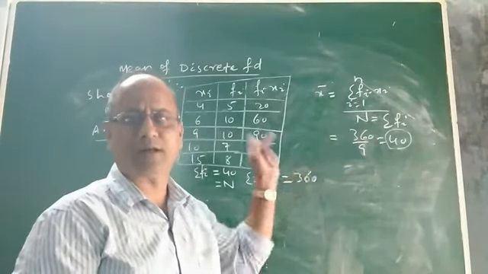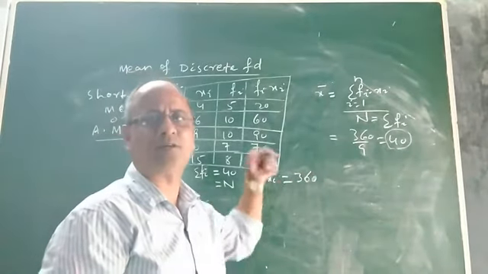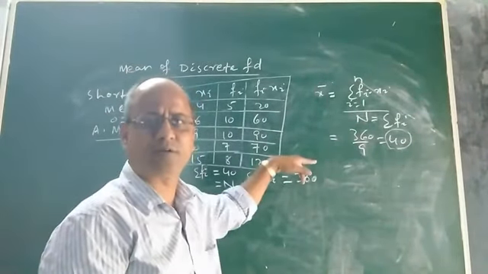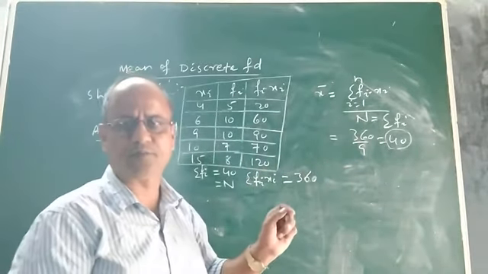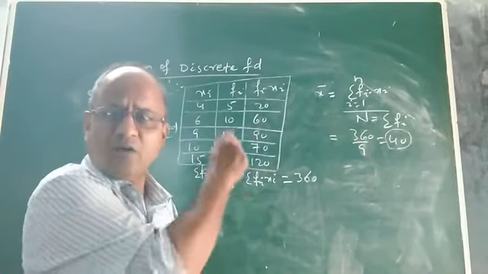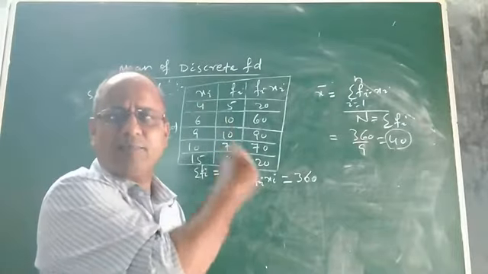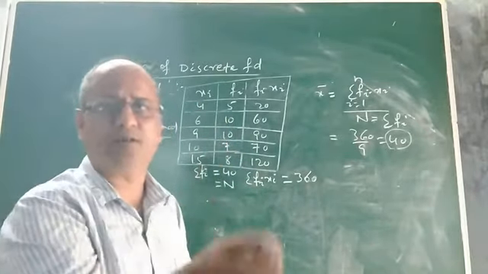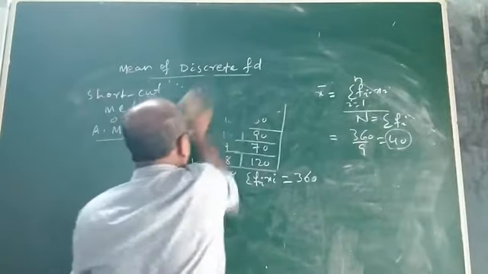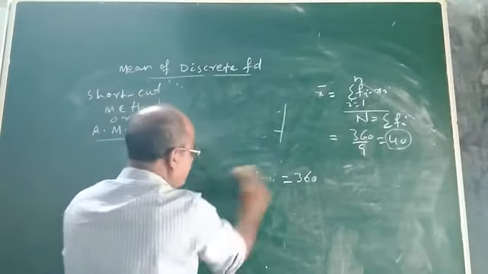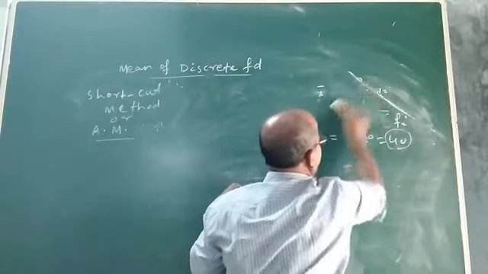That does not mean we cannot apply the direct method or long method to calculate the mean of a discrete frequency distribution as well as a continuous frequency distribution. Okay. Now let us see how this direct method is applied to find the mean of a continuous frequency distribution. Let us take a continuous frequency distribution. Suppose you are given a continuous frequency distribution like this.